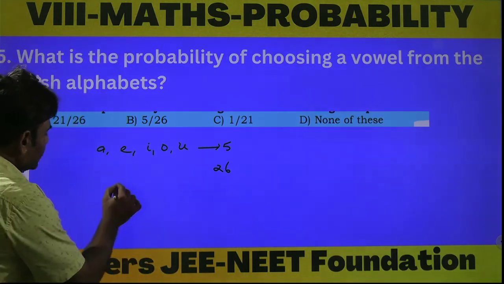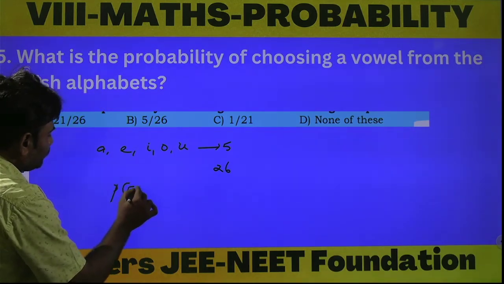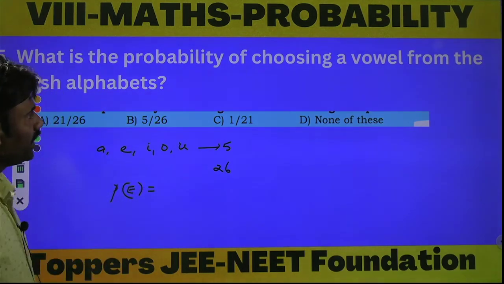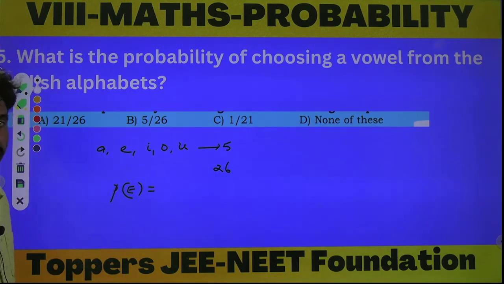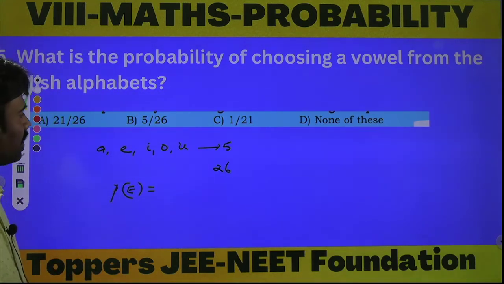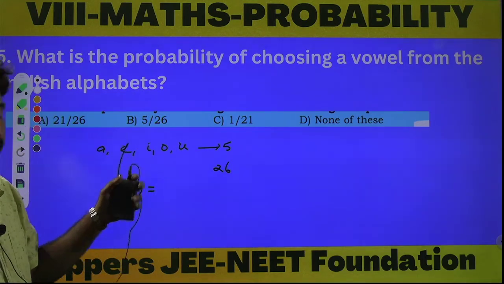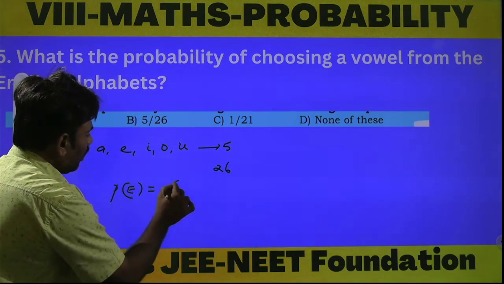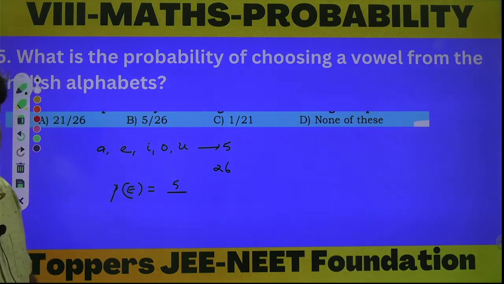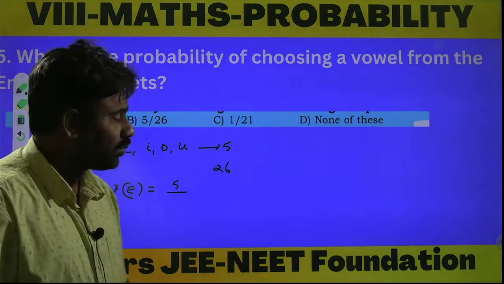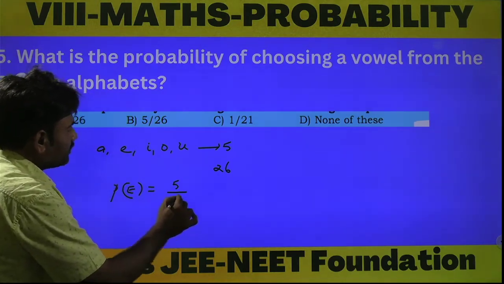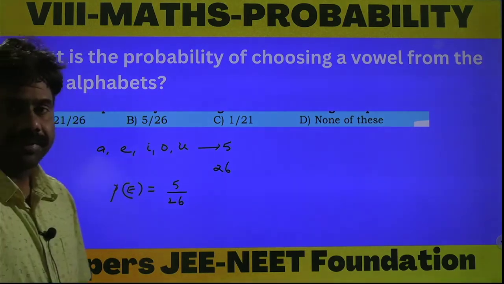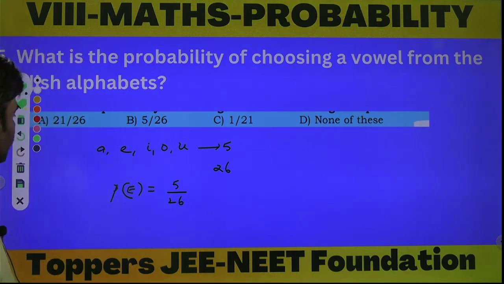So let us take P of E to be the probability of choosing a vowel from the English alphabet. Then the number of favorable outcomes to the event means what? 5. These 5 are favorable. 5 by the total number of possible outcomes. The total number of possible outcomes is nothing but the total number of English alphabets, that is 26. Therefore, the required answer is 5 by 26. Option B is the correct answer. Next question, students.